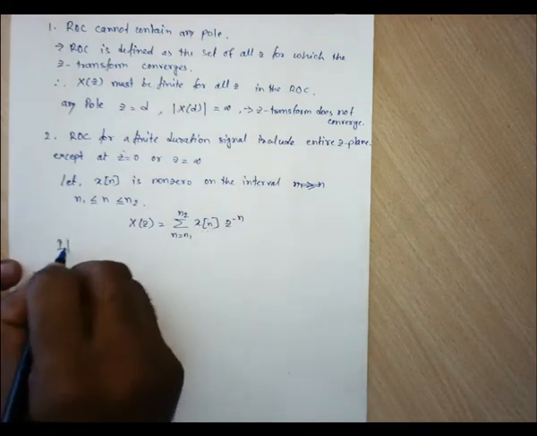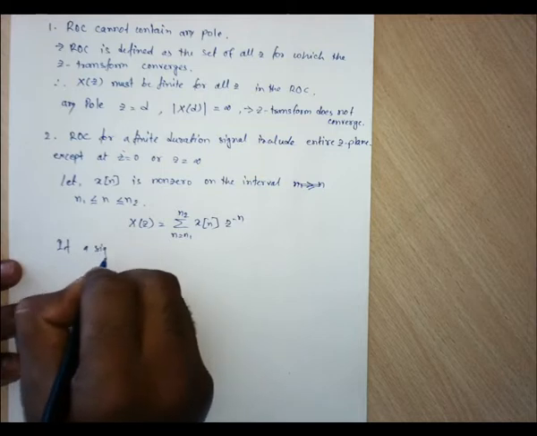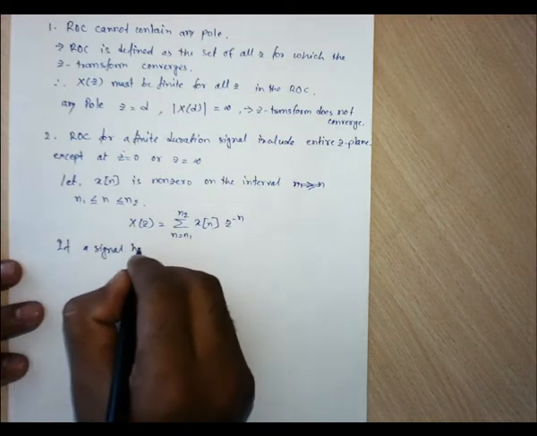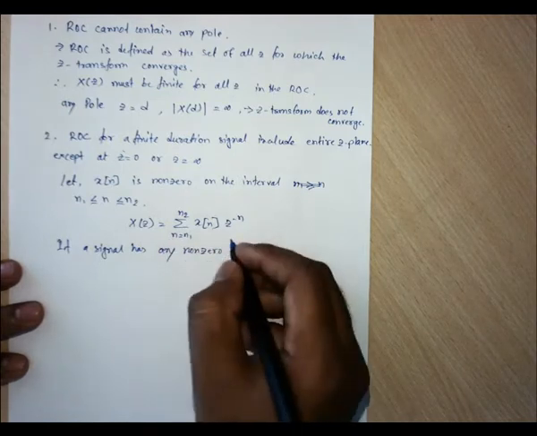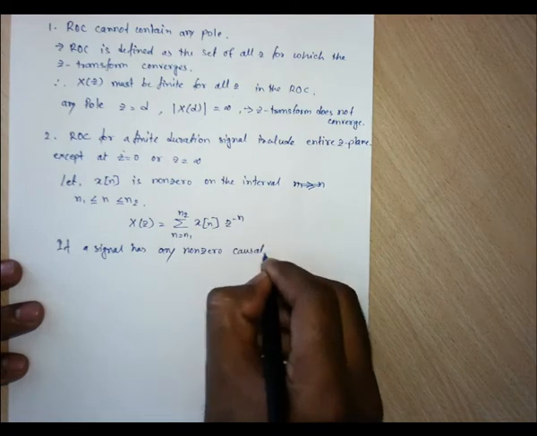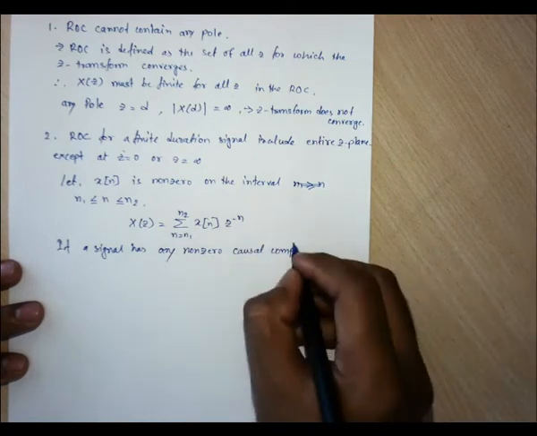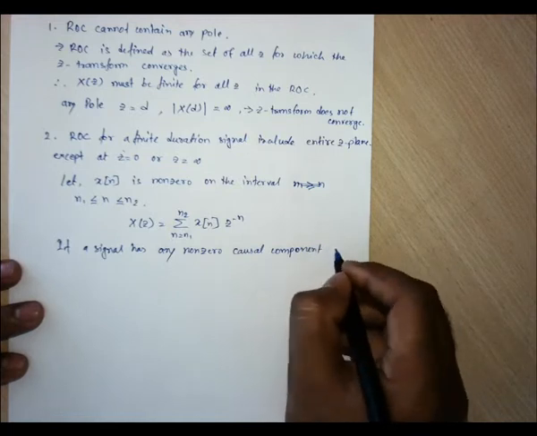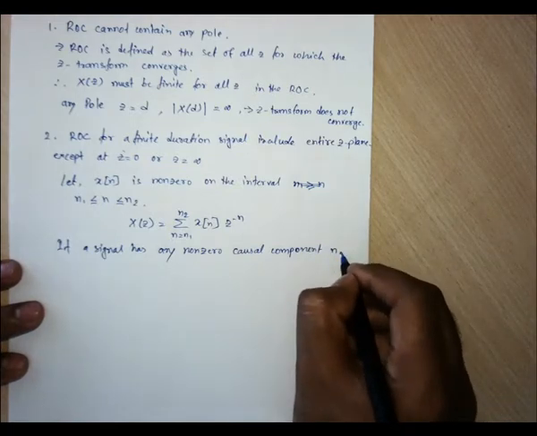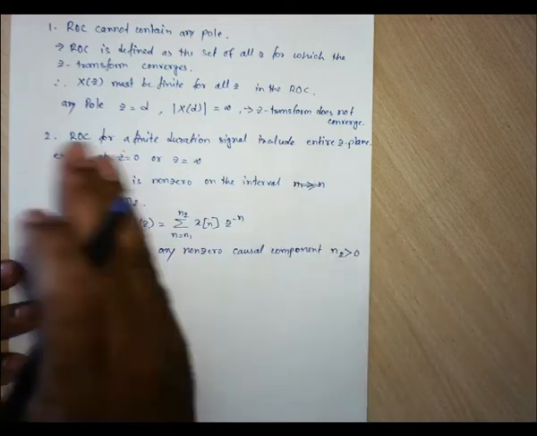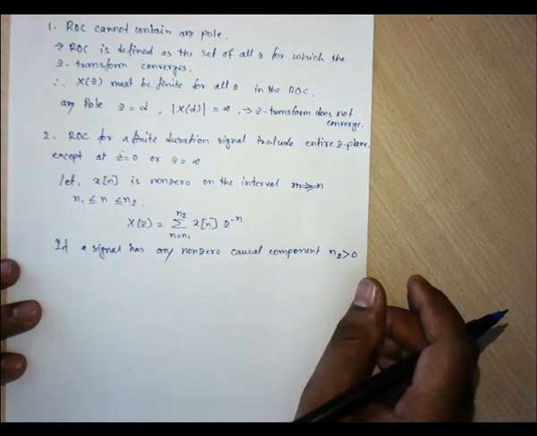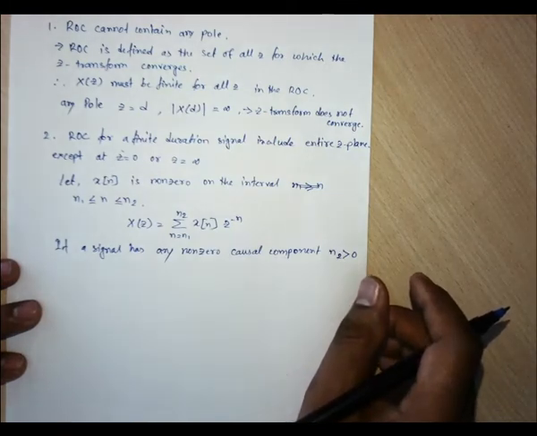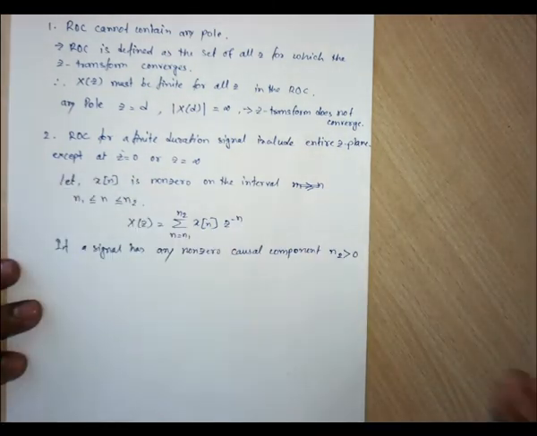If a signal has any non-zero causal component, causal component meaning right-sided signal, that is, n2 is greater than 0, this right side limit is greater than 0, then the expression for X(z) will have a term involving z to the power minus 1, minus 2, minus 3, like this.